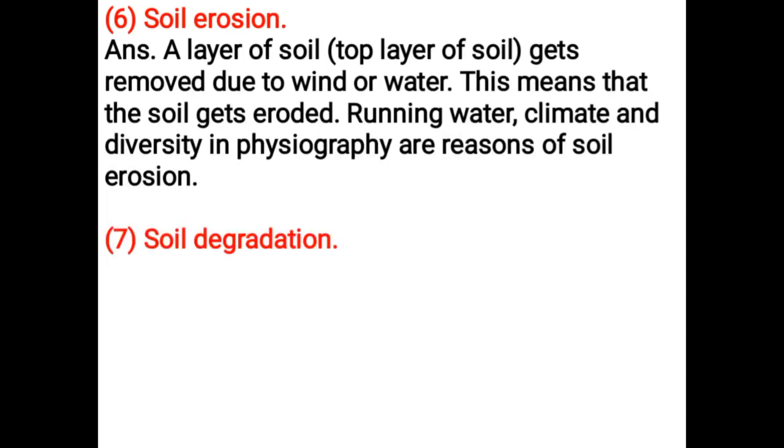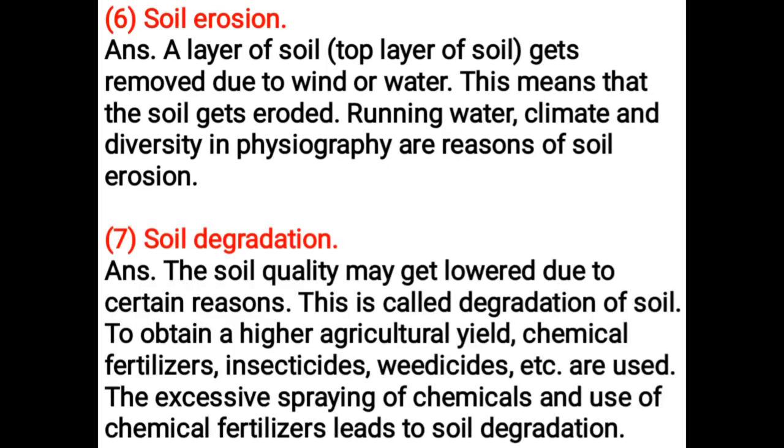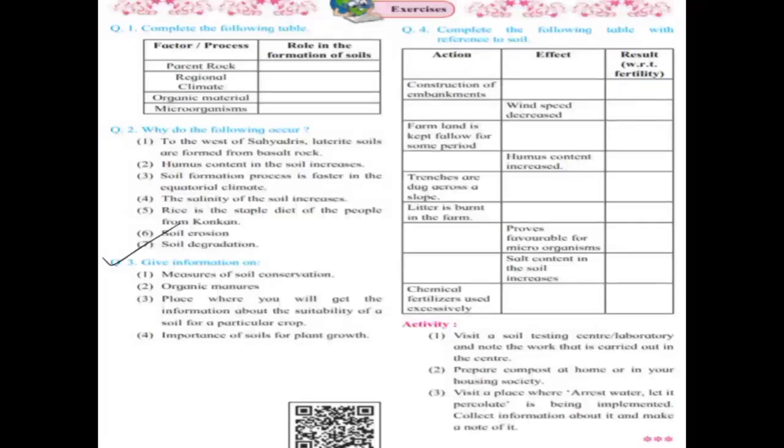Soil degradation. The soil quality may get lowered due to certain reasons. This is called degradation of soil. To obtain a higher agricultural yield, chemical fertilizers, insecticides, weedicides, etc. are used. The excessive spraying of chemicals and use of chemical fertilizers leads to soil degradation.